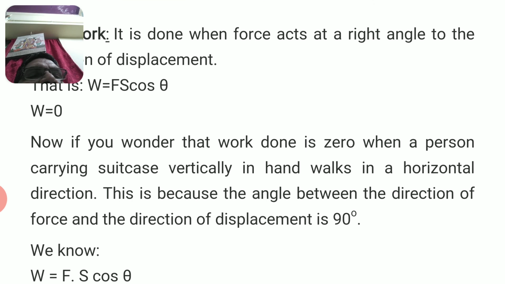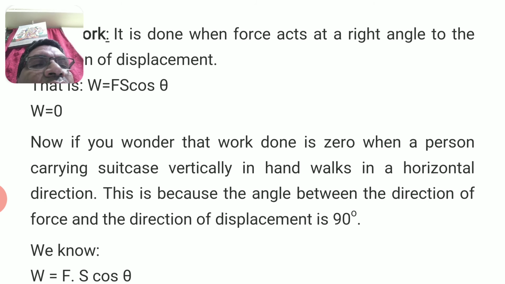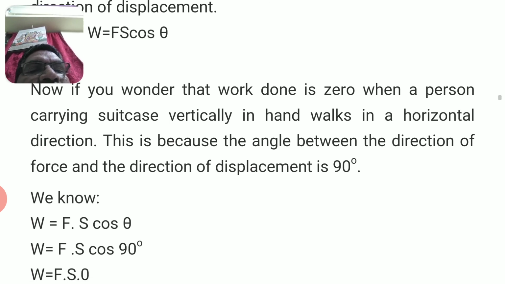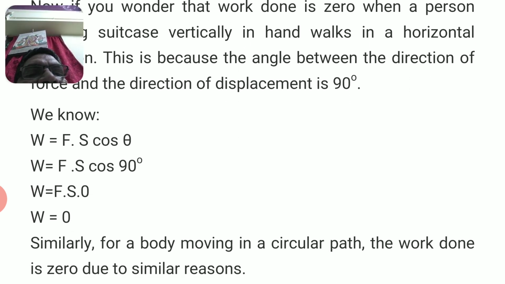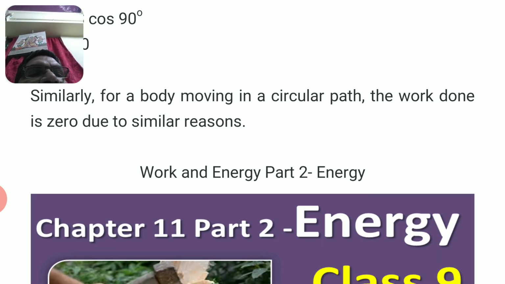Now if you wonder why work done is zero when a person carrying a suitcase vertically in hand walks in a horizontal direction, this is because the angle between the direction of force and the direction of displacement is 90 degrees. We know W is equal to F S cos theta. Then cos theta becomes zero, so work done is zero. Similarly, for a body moving in a circular path, the work done is zero for similar reasons.